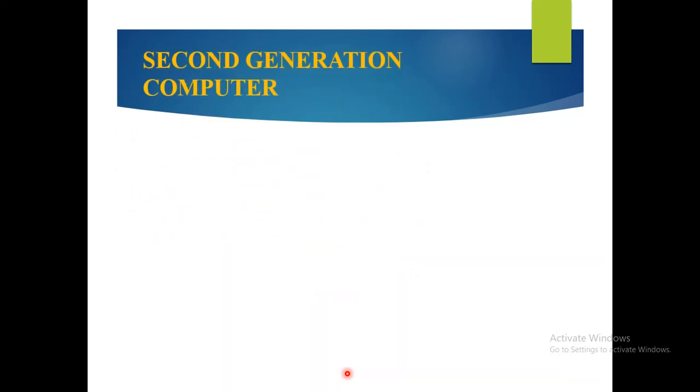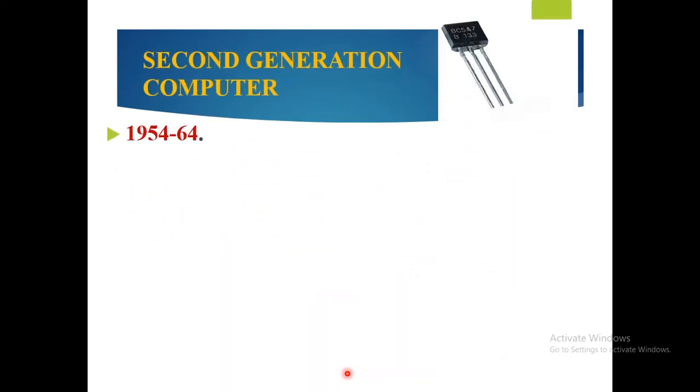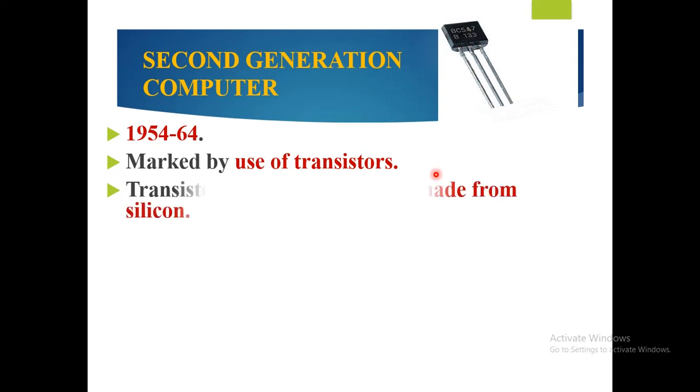Next one is second generation computer. The second generation computer was used in the years 1954 to 64, which is marked by the use of transistors in the place of vacuum tubes.